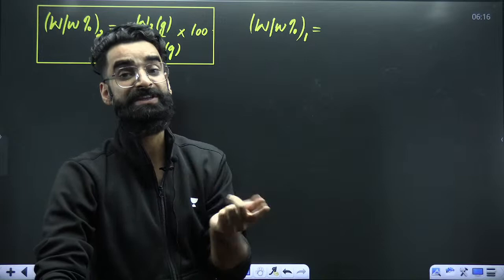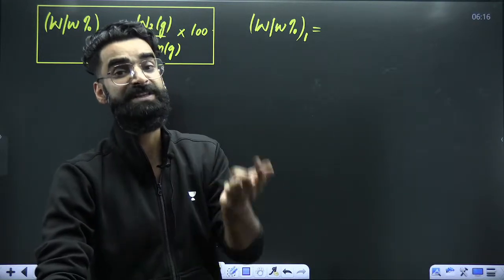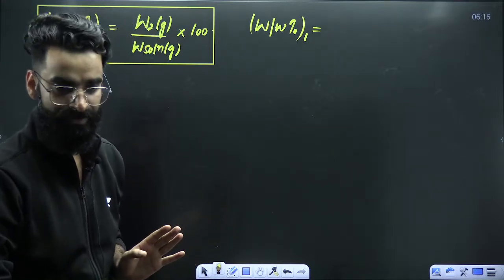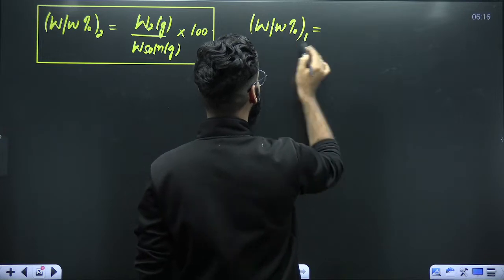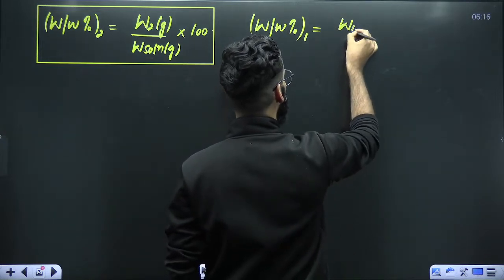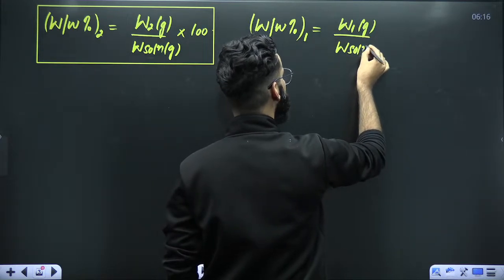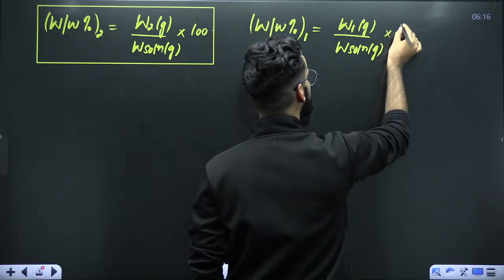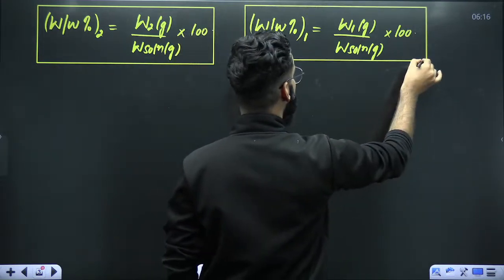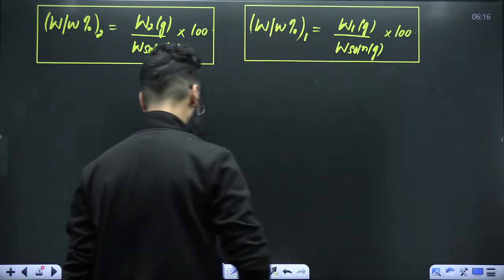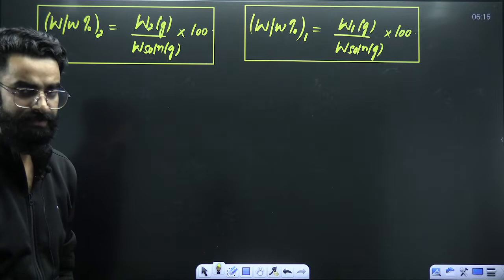That mass of solute which is present in 100 grams of solution. Similarly, that mass of solvent which is present in 100 grams of solution, right? So what should be the formula? The formula to calculate weight by weight percentage of solvent is equal to mass of solvent in grams divided by mass of solution in grams, multiplied by 100. So this is the result by means of which we can calculate the weight by weight percentage of solvent as well, right?